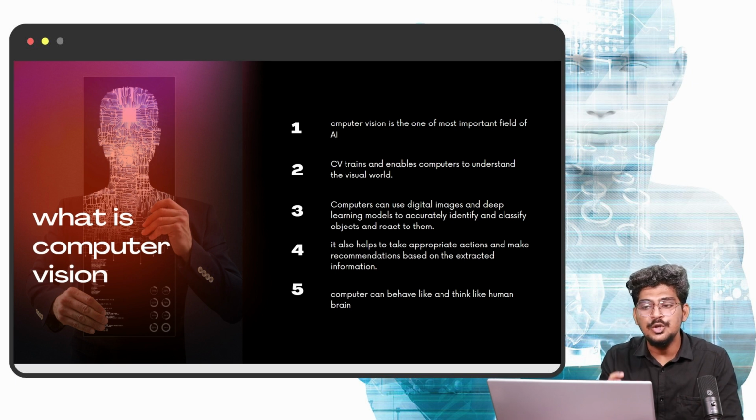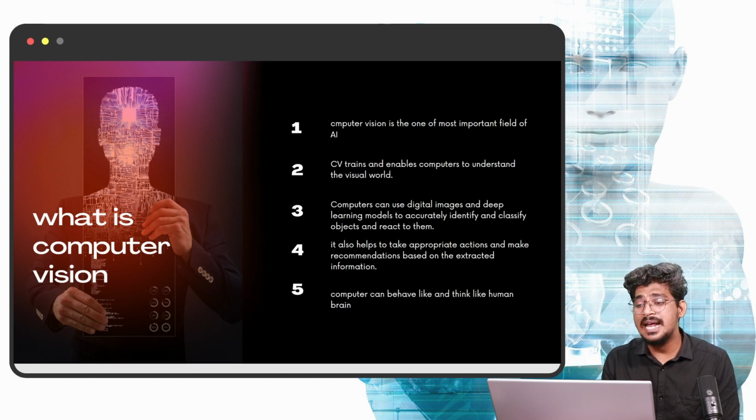Normally, we process images or digital videos, and in that sense we need computer vision. For training, we need deep learning or machine learning. For processing the image, we need computer vision. For training purposes, we need machine learning as well as deep learning. Okay, hope you guys understood this.